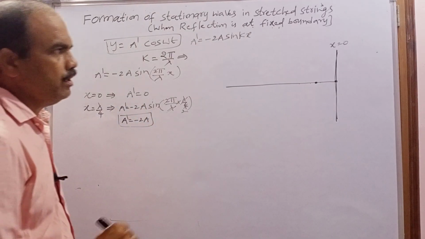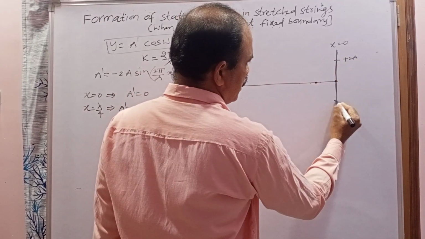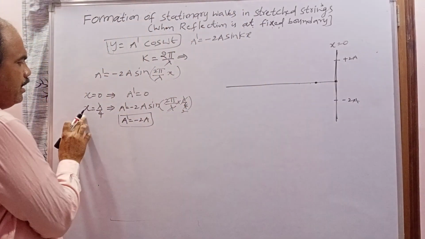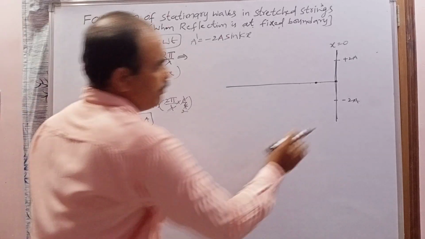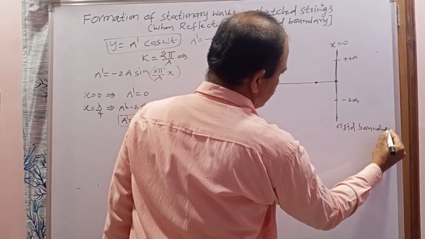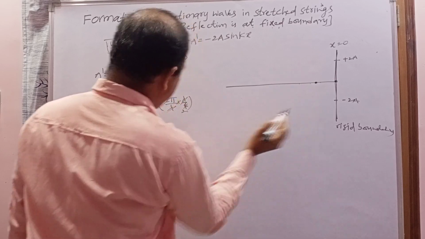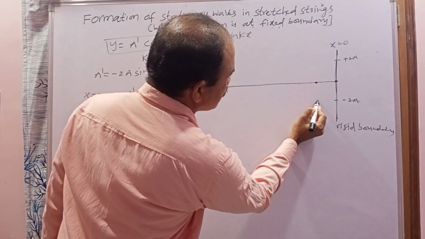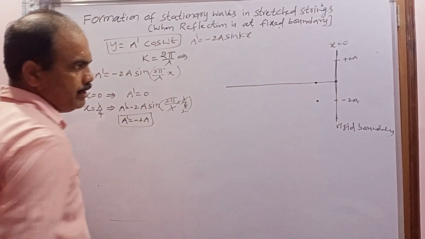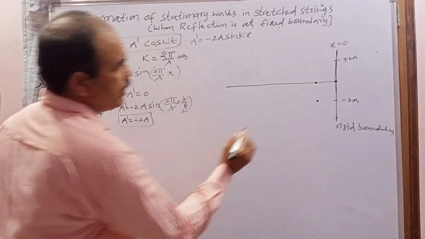Downward direction. So this is a maximum amplitude in the upward direction, plus 2a. This is the downward direction, minus 2a. So now the particle which is at a distance of lambda by 4 from the rigid boundary, let us consider this a rigid boundary. So at what position is it? At minus 2a, it will be here. And the amplitude of this particle is maximum, but in which direction? Downward direction.